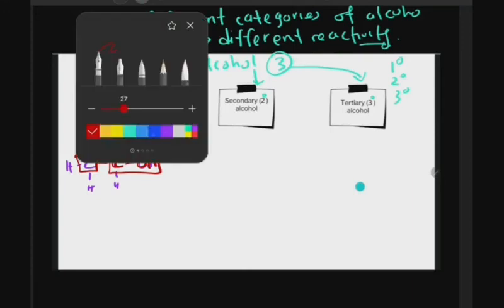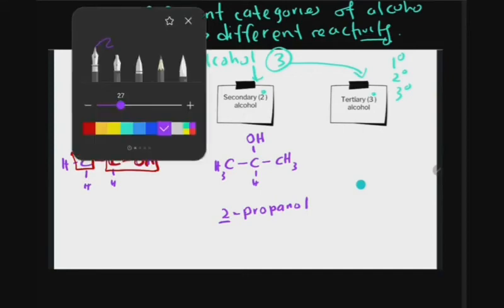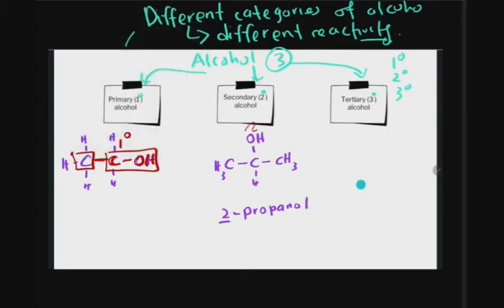For secondary alcohol, for example, 2-propanol: 3 carbons, and 2 because the hydroxyl is at carbon number 2. The first thing you have to do is circle the carbon and OH part. Then look at how many carbons are directly attached to the carbon holding the OH. We have 1, 2 directly attached, so we call this a secondary alcohol.